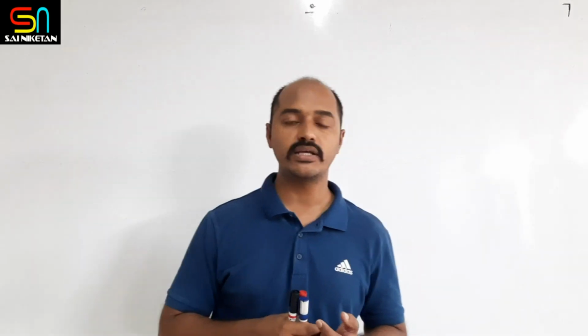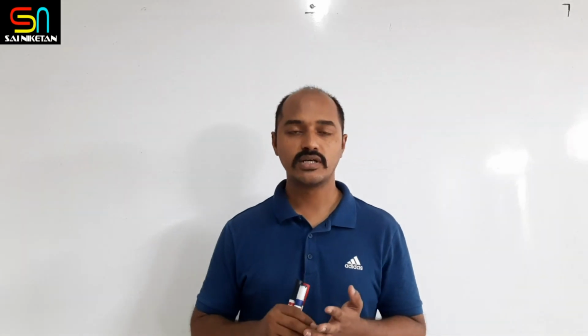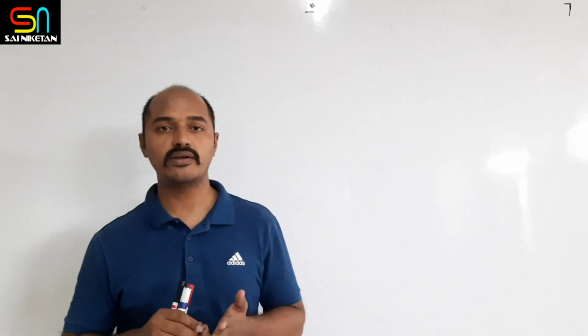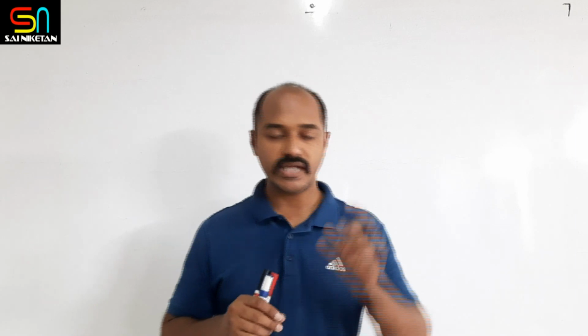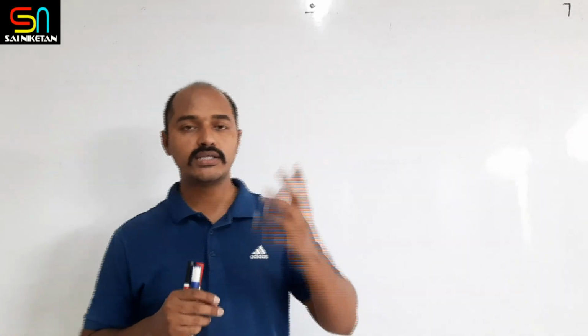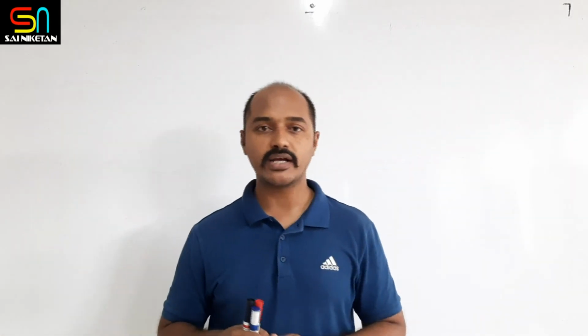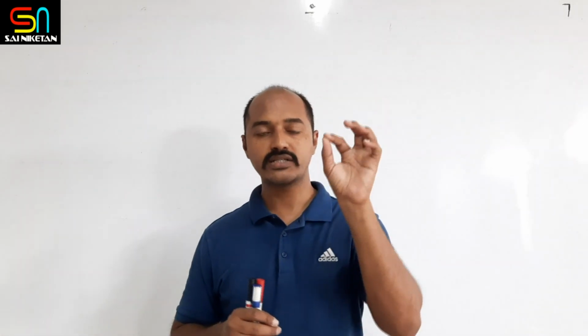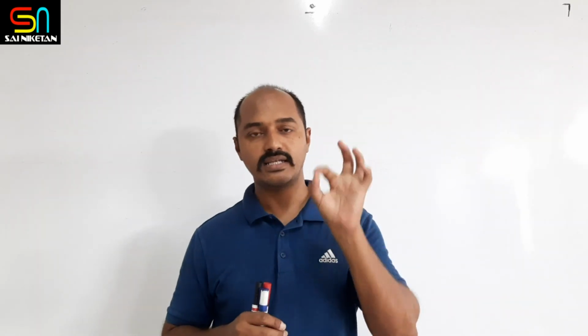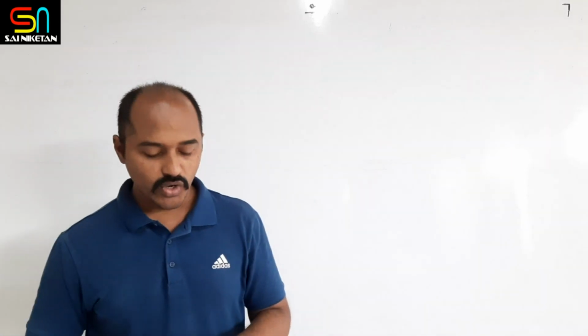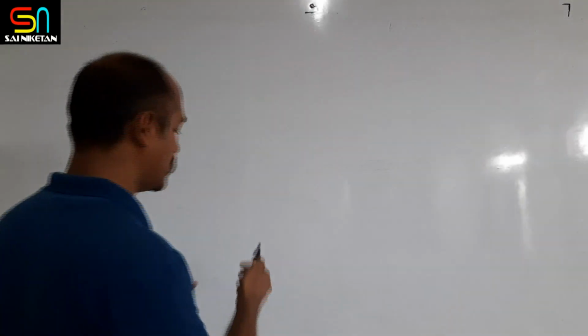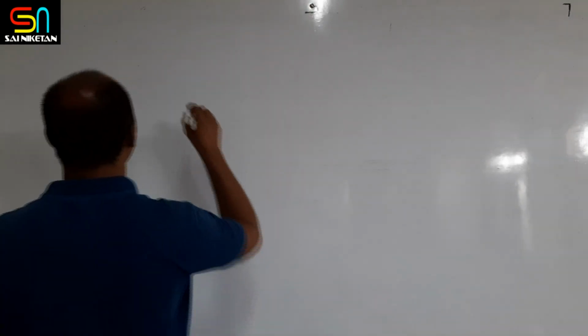According to the energy band theory, in conductors the valence band and the conduction band overlap each other. In insulators, the gap between the valence band and the conduction band is more than 3 electron volt, where electron volt is nothing but an energy measurement. In semiconductors, the gap between the conduction band and the valence band is less than 3 electron volt. Today we shall see the classification of semiconductors.